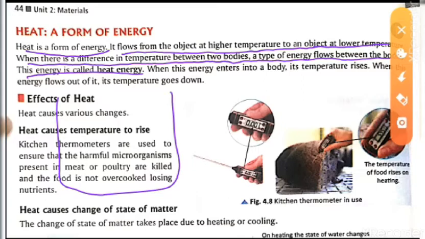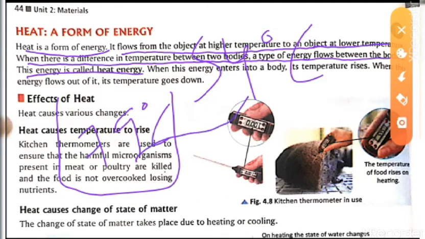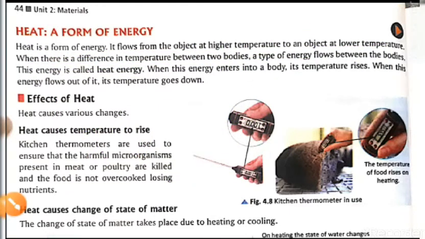If here the temperature is 79 degrees, imagine this is 79 degrees Celsius and the environment is 54 degrees Celsius. So the heat will start moving from the glass to the environment.